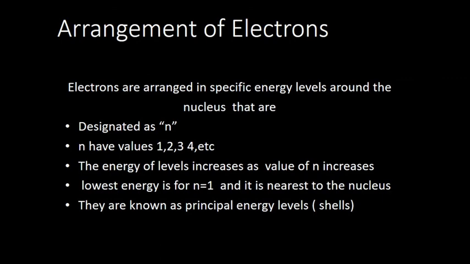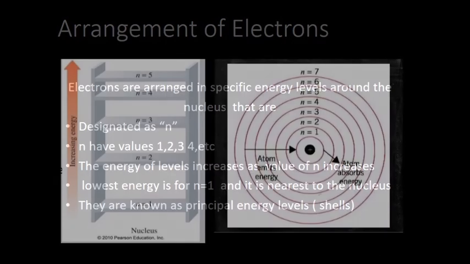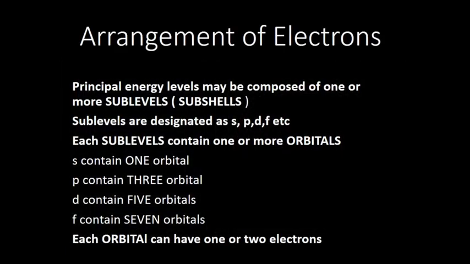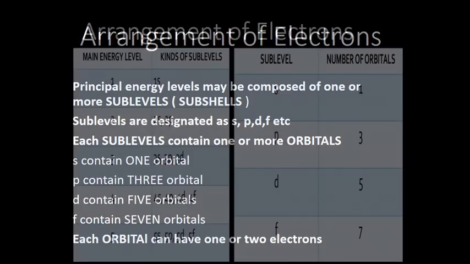So the lowest energy level is n equal to 1, which is very close to the nucleus. Our representations we have seen. Then the principal energy level has subshells, and subshells are named s, p, d, f, etc. These sublevels have further orbitals: s has 1, p has 3, etc.